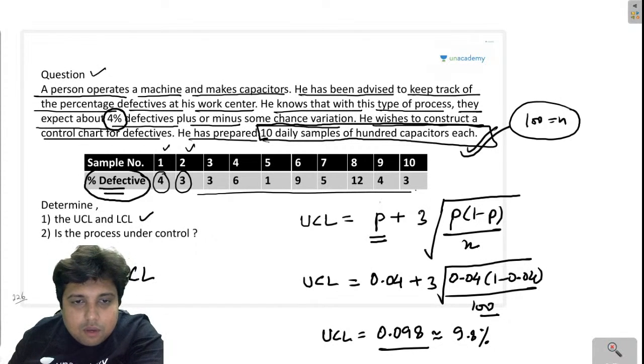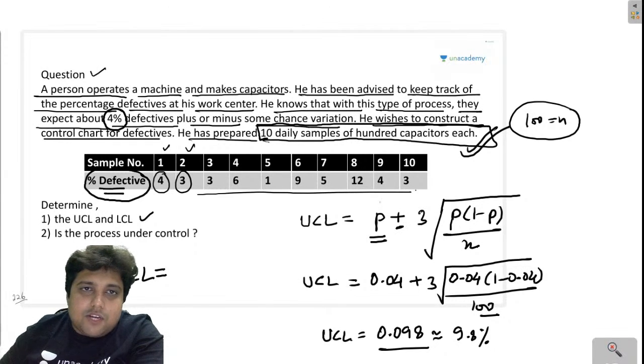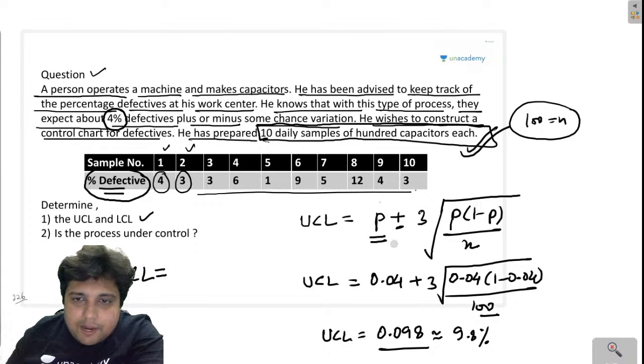And the lower control limit is, instead of this plus, I will use the minus sign.